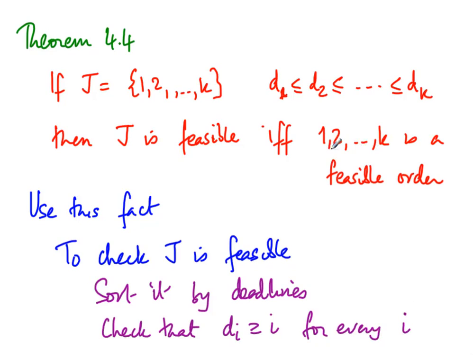We just have to check that d_i is bigger than or equal to the instant i at which that job is going to be scheduled. Right? So if we assume this theorem, then checking that J is feasible just amounts to keeping this sorted set and checking that every deadline is greater than or equal to the position at which it occurs. So let's use this theorem to solve our problem of extending J to J union i.